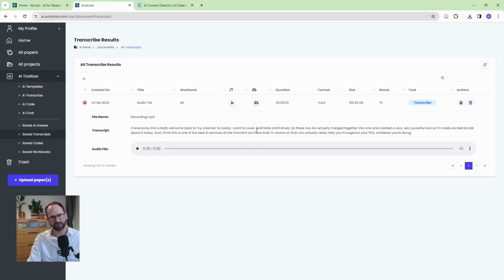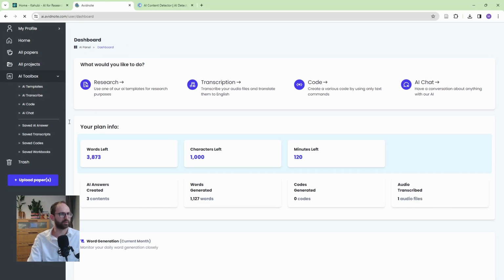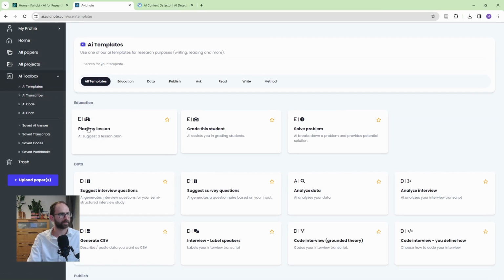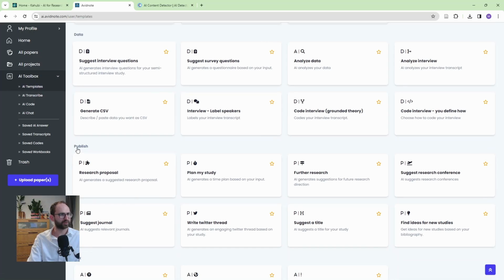And this was generated within a couple of seconds. So it's really, really good. I mean, it was only 25 seconds, but it gave me all of this information correct, these 75 words. So I was very pleased with this, and I would definitely recommend giving this a shot. And let's now go back to the AI toolbox. Sorry, AI templates. And what else do we have here?